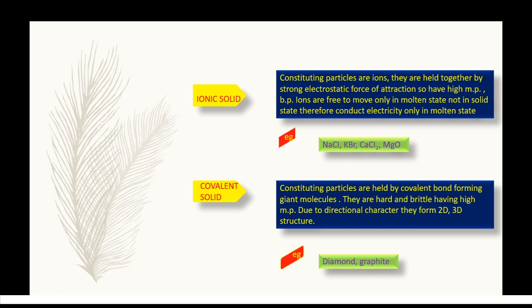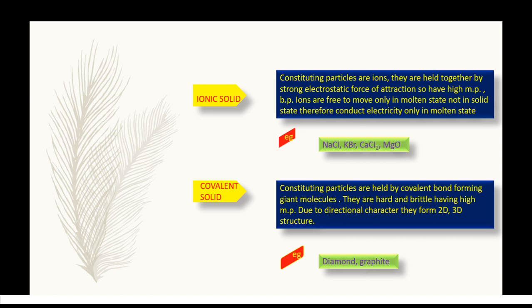There are two states of ionic solids: the solid state and the molten state. In ionic solids, conduction of electricity is only by ions. Since ions are not free in the solid state, no conduction of electricity can occur. In the molten state or in solution, free ions are available. Therefore electric conduction is possible in this state.